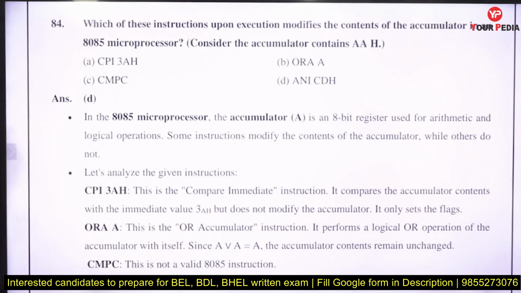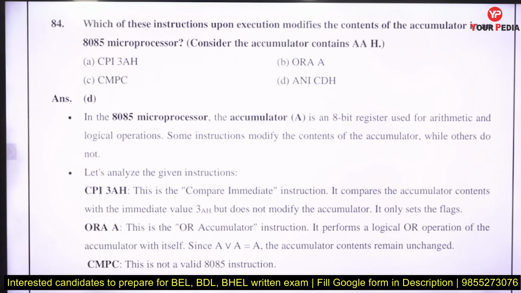Which of the following instructions, upon execution, modifies the content of the accumulator in an 8085? See, CPI means compare the immediate data with the accumulator. So it is just a comparison of the immediate data with the content of the accumulator, and the content will not change.